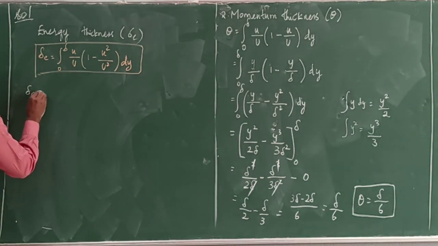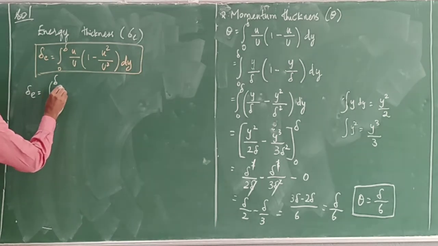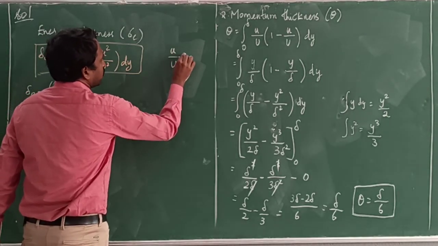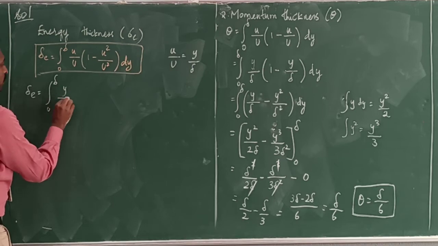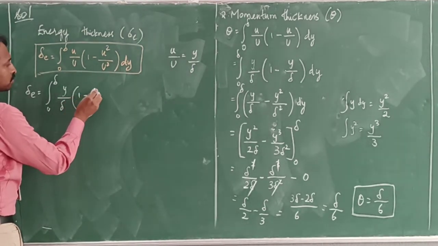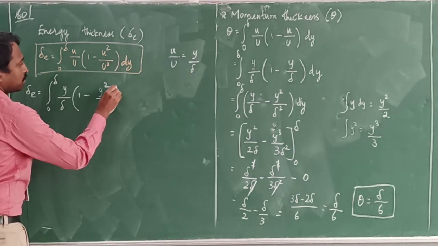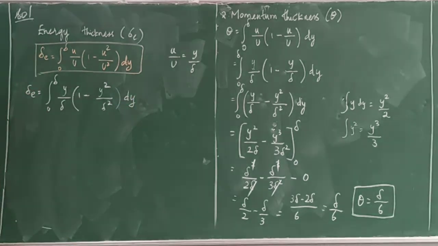Delta E equal to integral over 0 to delta. u by U, in the given data small u by capital U, equals y by delta. So y by delta into 1 minus y square by delta square into dy. Before integrating, we need to simplify these terms.